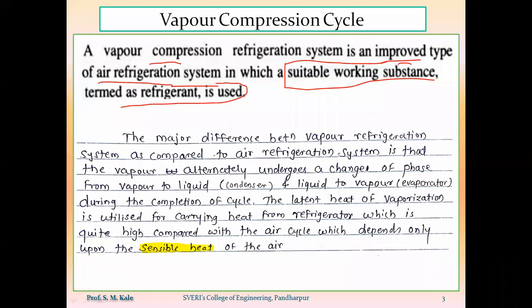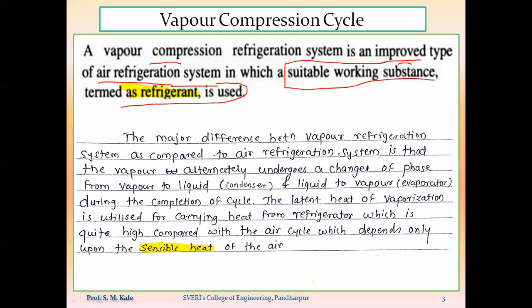So whatever transfer of heat there is in case of air refrigeration cycle is mainly because of sensible heat. But when we replace air by a suitable refrigerant which will change its phase, then along with latent heat there will be the absorption of sensible heat also.